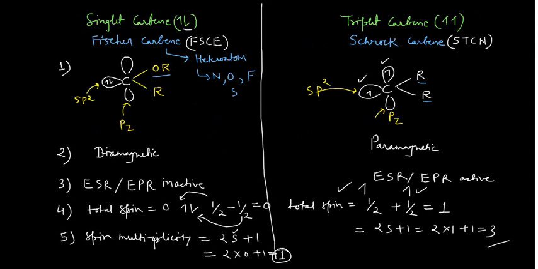For example, if this atom is a heteroatom connected with the carbon, then of course it is a Fischer carbene. Alternatively, if you have both alkyl groups attached to it, like CH3 and CH3, or hydrogen and hydrogen, both the same, then definitely it would be your Schrock carbene. This is one way of differentiating.